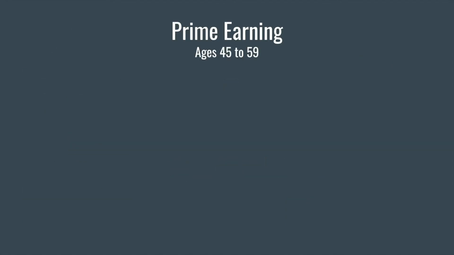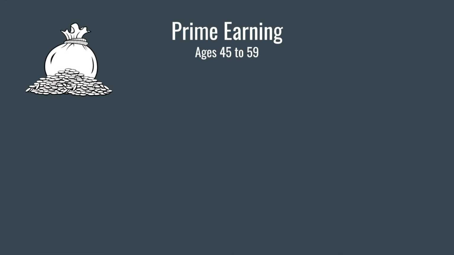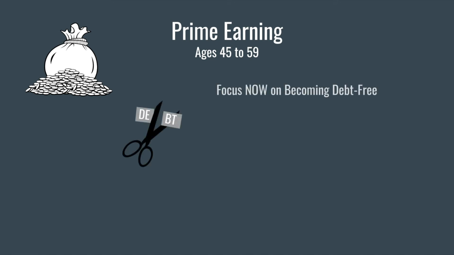Prime earning life stage, ages 45 to 59. This is the life stage where many make the most money as compared to all other life stages. Here, you should ask yourself how much you need to save. Are all your debts paid? Since these are your prime earning years, paying off debt before you retire is of utmost importance, since post-retirement doesn't offer much in the way of cash flow.